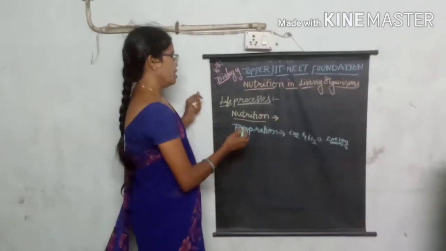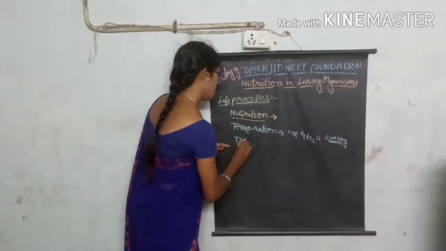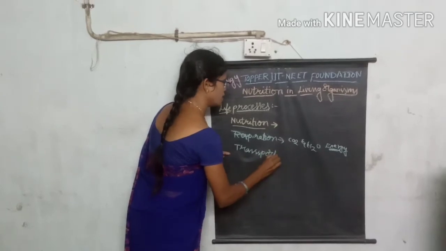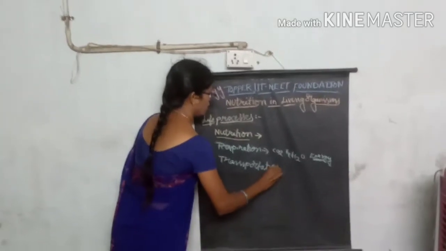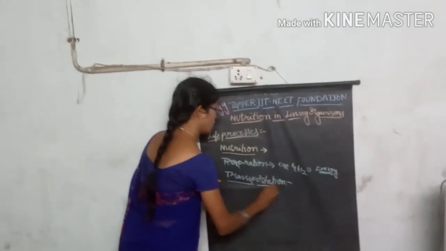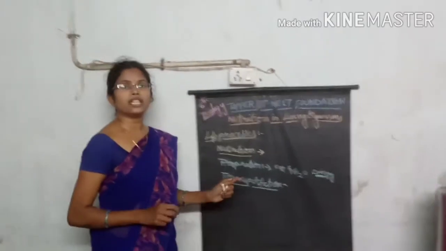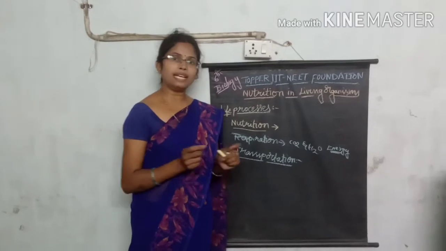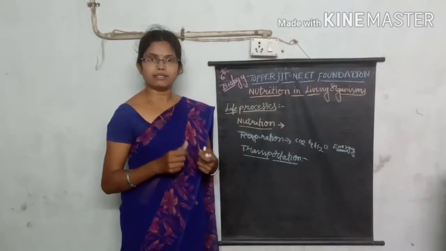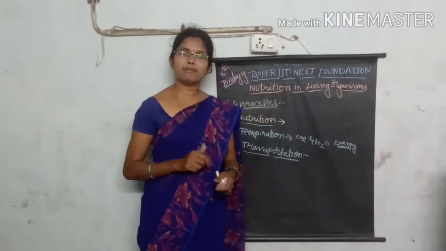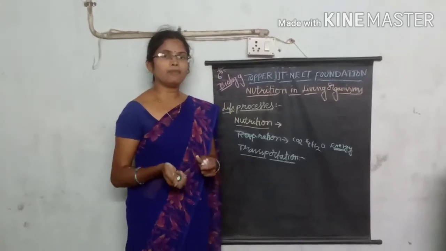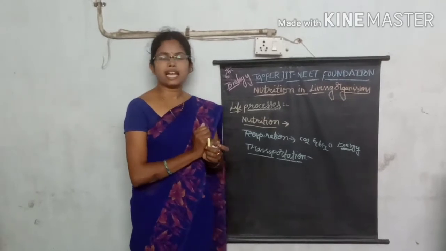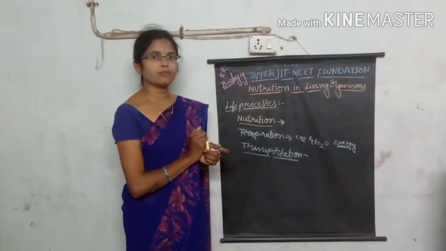Then the next type of process present in organisms is transportation. What is that? Transportation means, after digestion of the food material, the simple material is combined with the blood, the liquid material in our body, and it is transported to every part of our body.